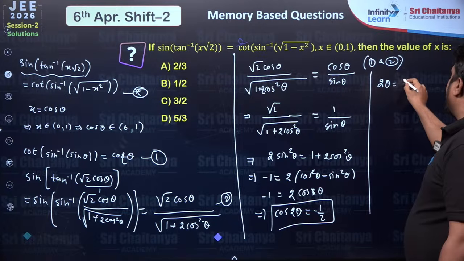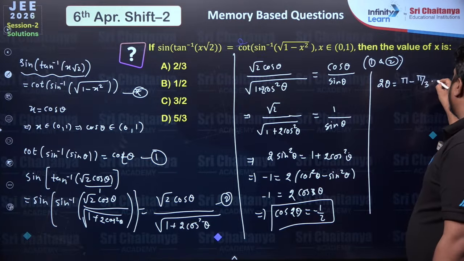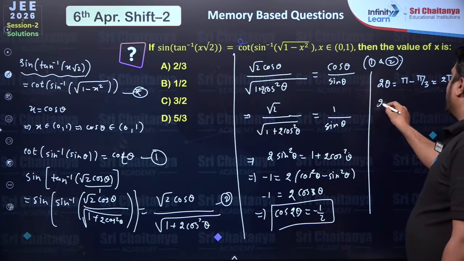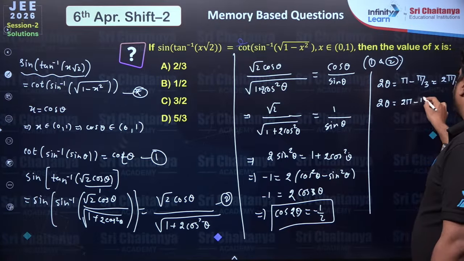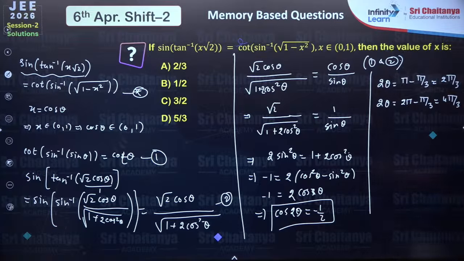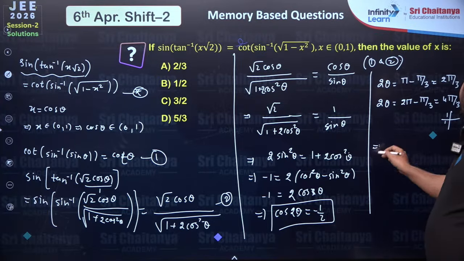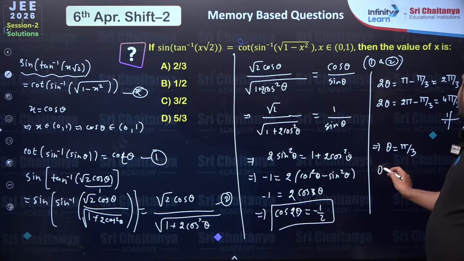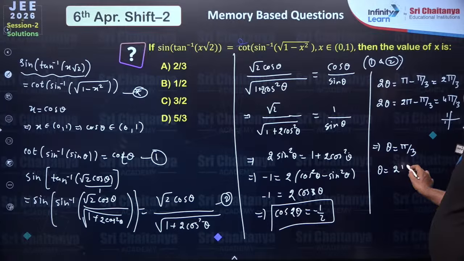That means 2 theta will be equal to either pi minus pi by 3, which is 2 pi by 3 in the second quadrant, or 2 theta will be basically 2 pi minus pi by 3, which will be 4 pi by 3 in the fourth quadrant. We know cos is negative in only two quadrants, second and, sorry, second and third. 4 pi by 3 will be lying in the third quadrant. So here and here cos is negative. So from the first equation, theta will be equal to pi by 3, and from the second equation theta will be equal to 2 pi by 3.